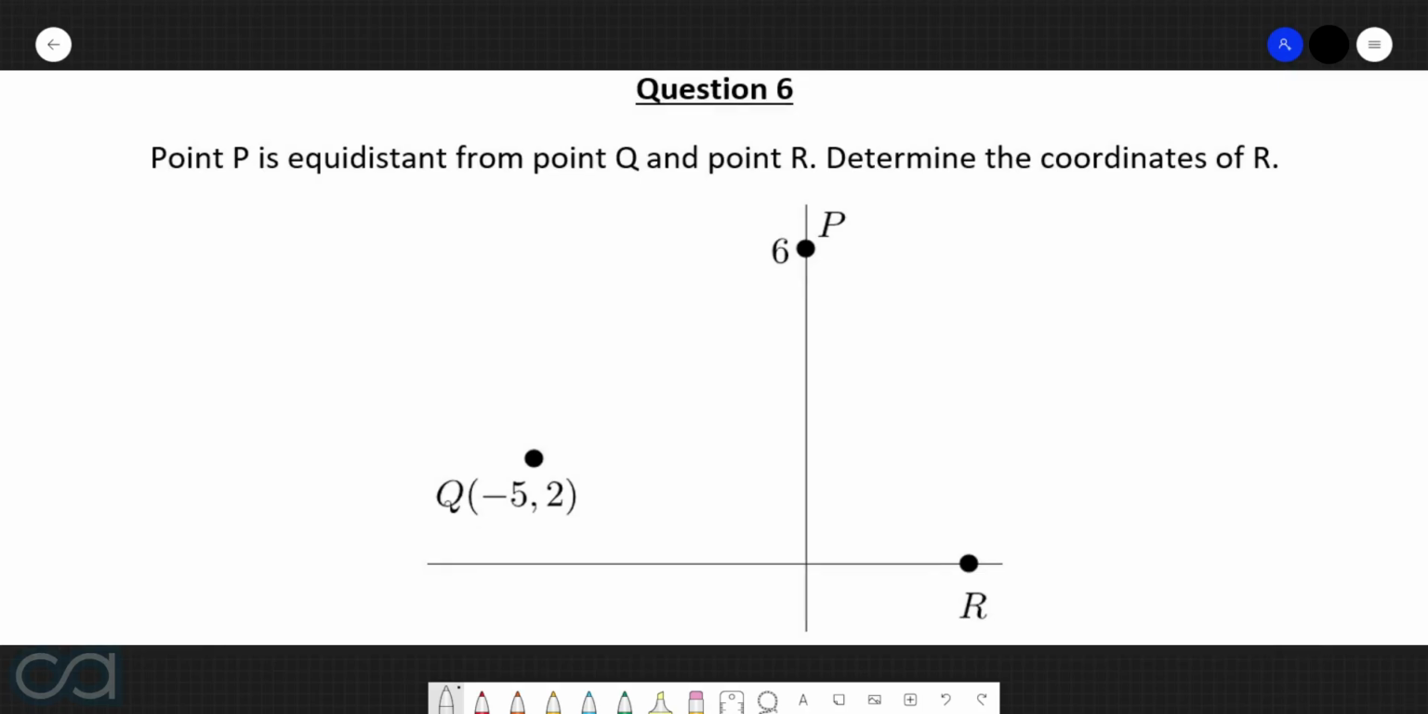Question 6. Point P is equidistant from point Q and point R. Determine the coordinates of R. Alright, let's quickly label out all the information that we know about these 3 points. First things first, we know that Q has coordinates of (negative 5, 2).